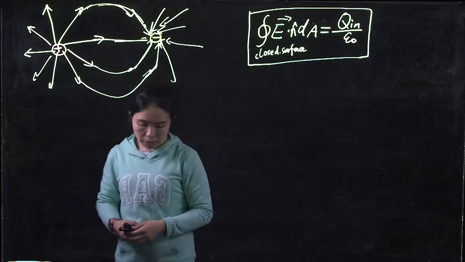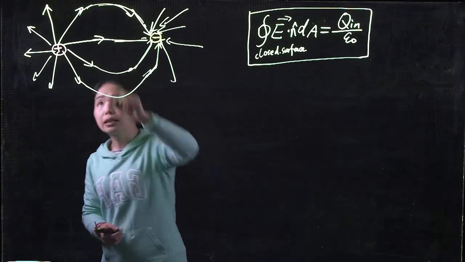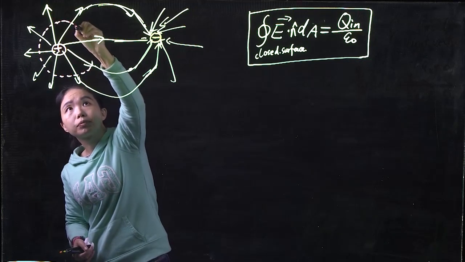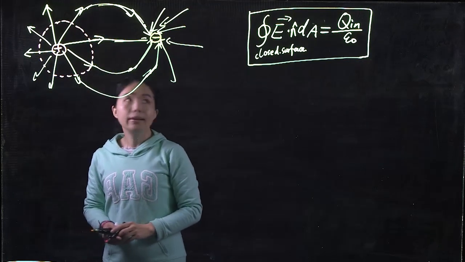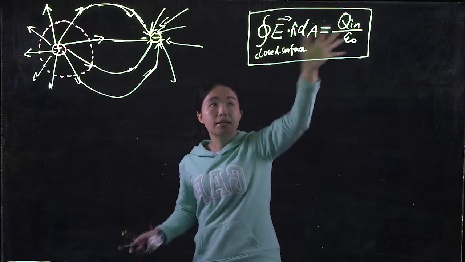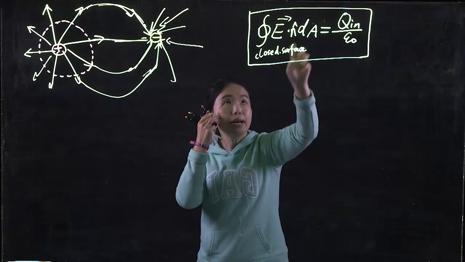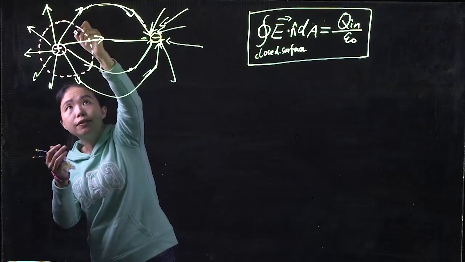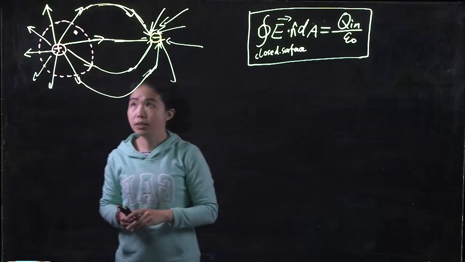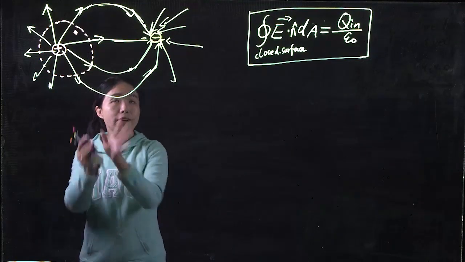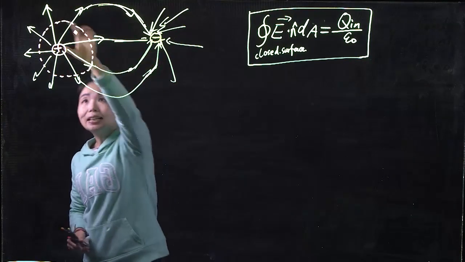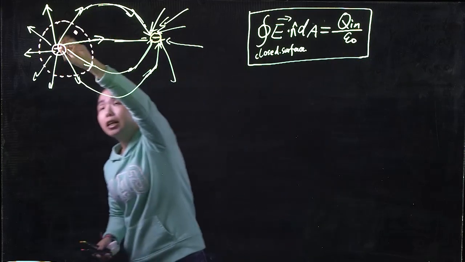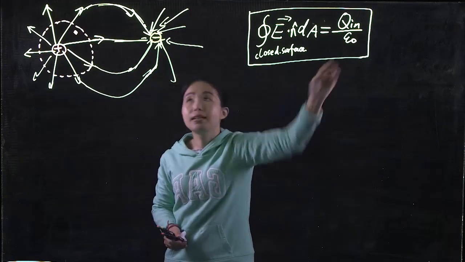If you choose this closed surface, you calculate the E field flux coming out of that, which is the area integral of E with small patches of dA on the surface of that closed shape. If you do that integral, you find out the total flux for that closed surface is equal to the amount of charge enclosed inside over a constant epsilon 0.